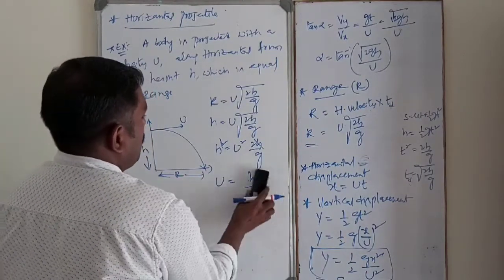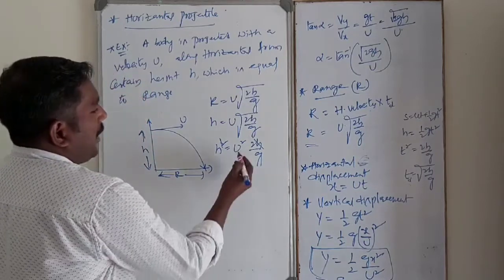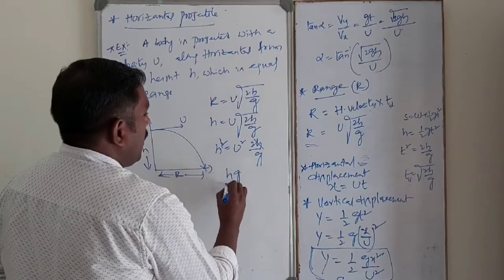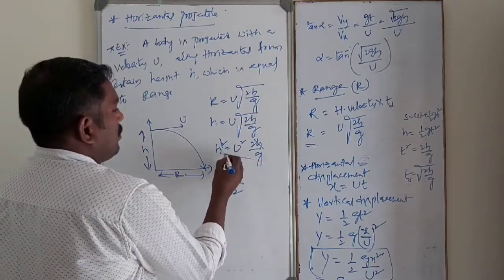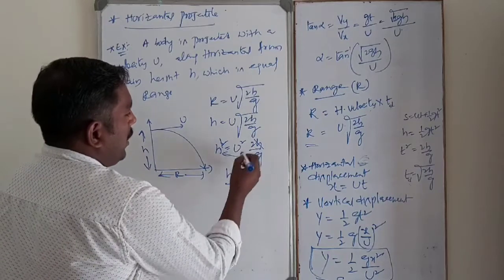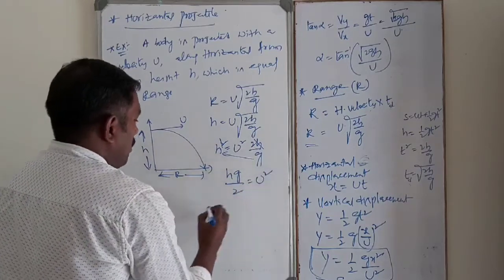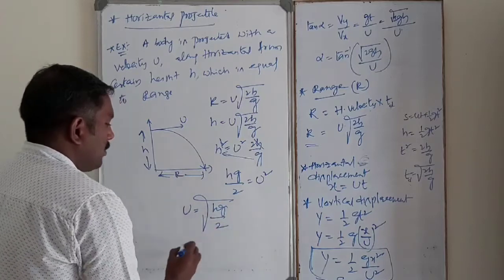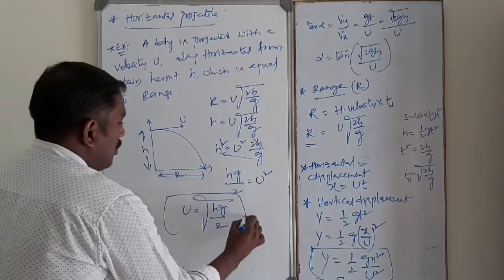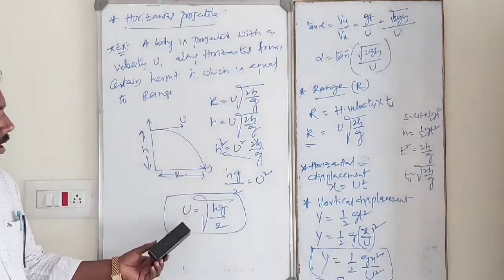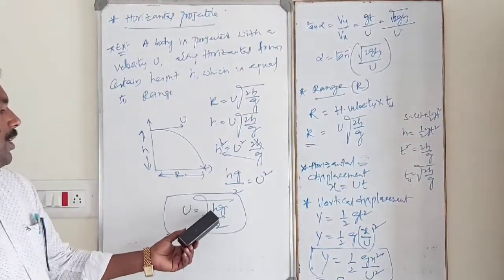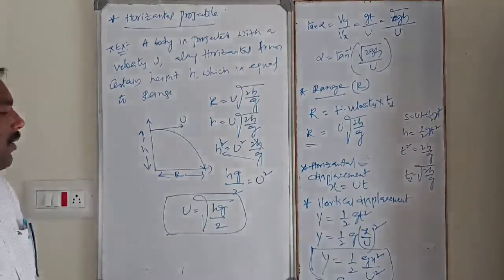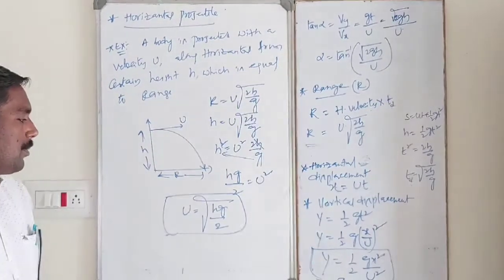See, in this case, find out the velocity. So on cross multiplication, hg by 2 is equal to u square. U is equal to what? Square root of hg by 2, where h, height, is already given, g is the gravity, and 2 is some constant.